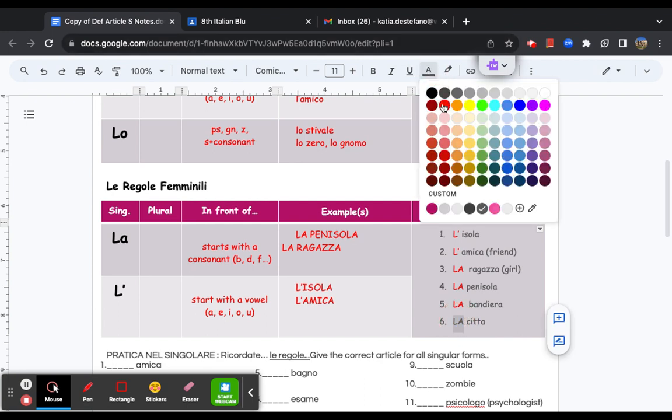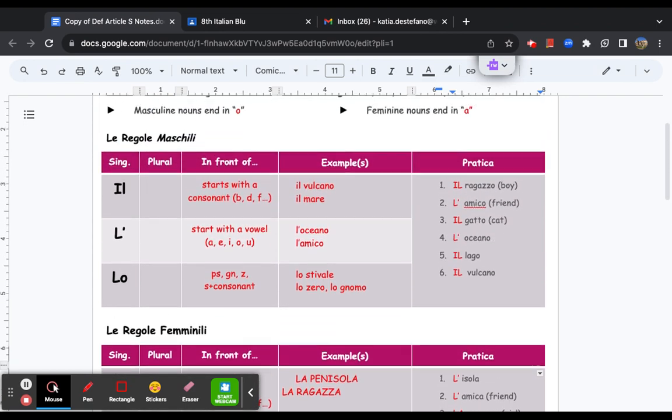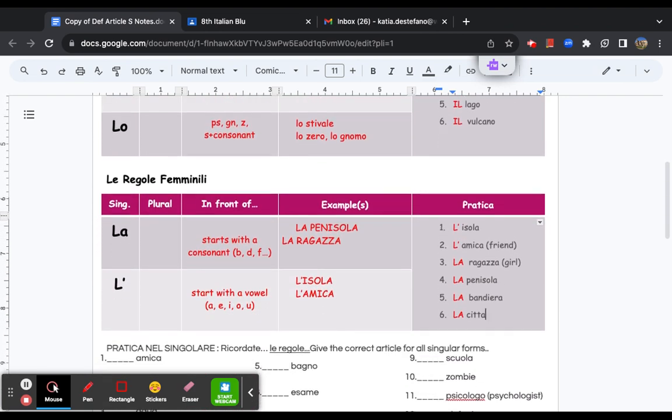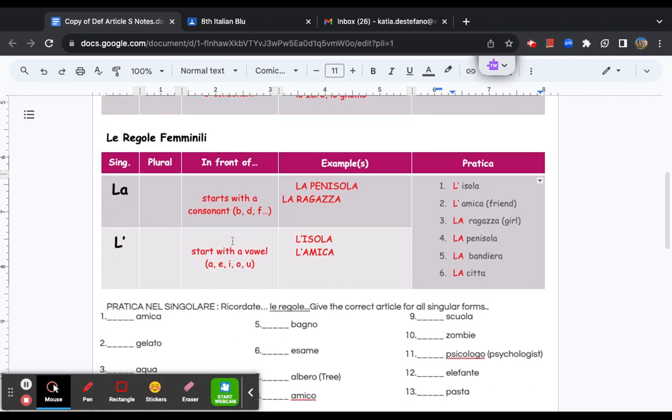Perfecto. Perfect. All right. So at this time, just to recap, we have masculine words and feminine words in Italiano. Words that start with a consonant in the masculine sense have il in front of them. Words that start with a vowel, no matter whether it's maschile or femminile, start with l'apostrofo. And then, of course, PS, GN, Z, or S plus consonant has lo in front of it. La goes in front of feminine words that start with a consonant, and l'apostrofo goes in front of feminine words that start with a vowel.